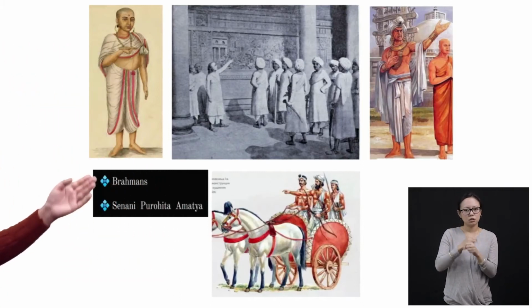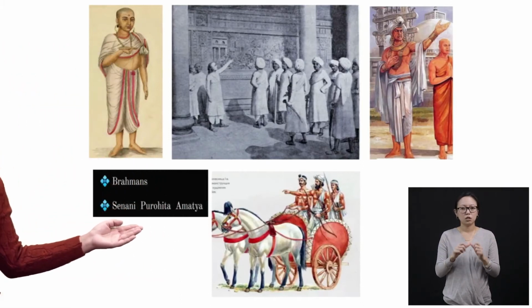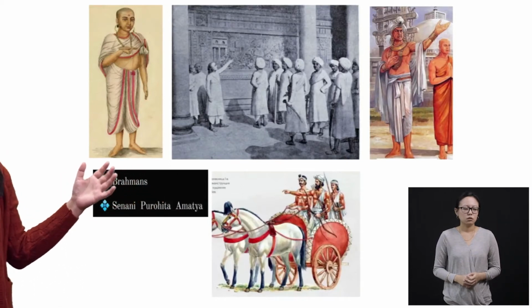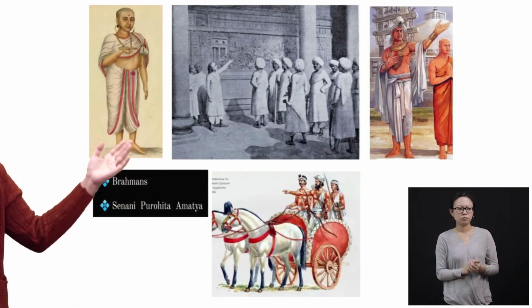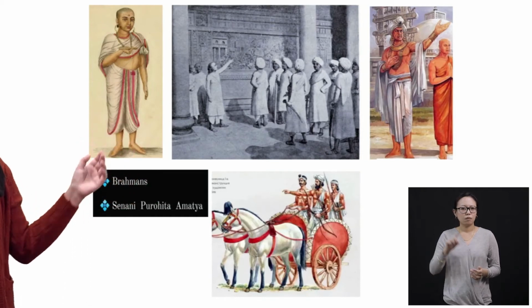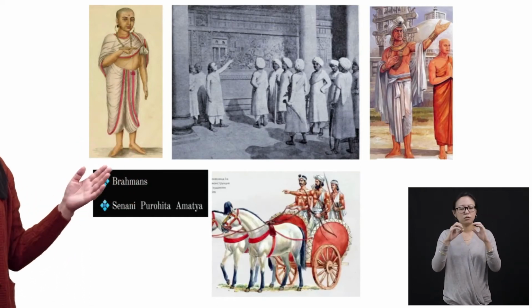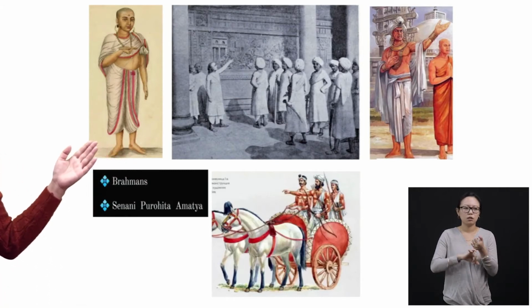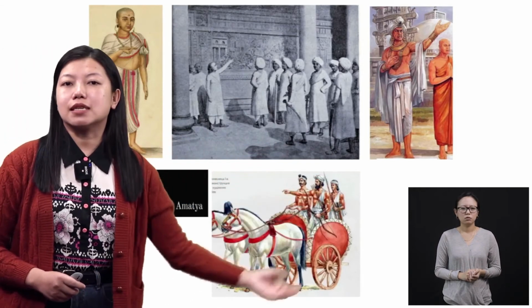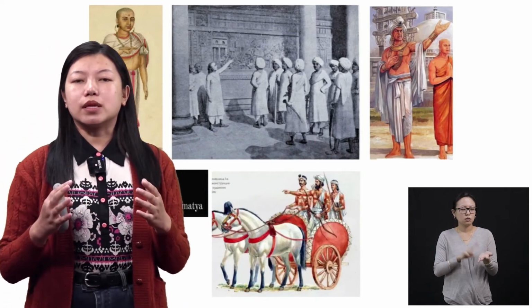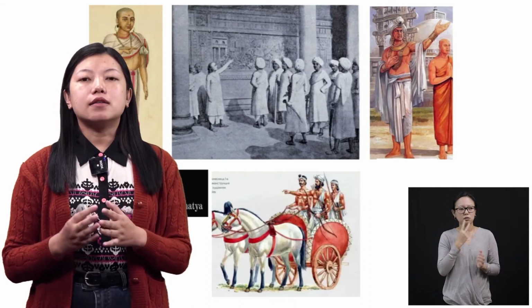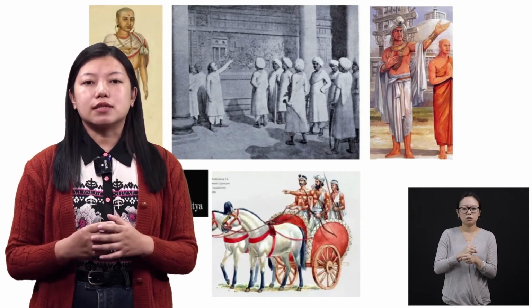Then the Brahmins and the Purohitas, Senani and Amatya. Here I'm showing you with the help of pictures. See, these are the Brahmins, okay? They are known as the priest, and they used to help the king in making decisions. Also here in this picture, you can see the king who is standing with the Brahmins, with a Purohita, and they are discussing something.